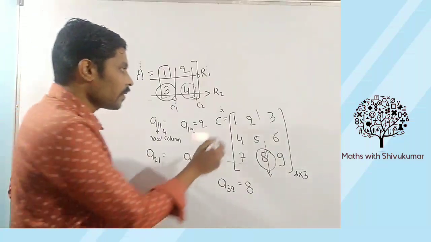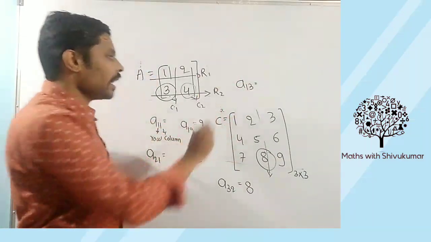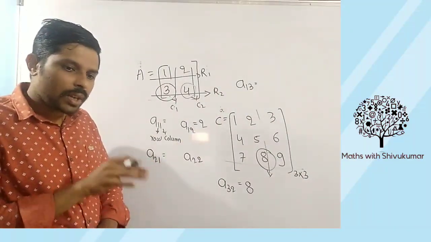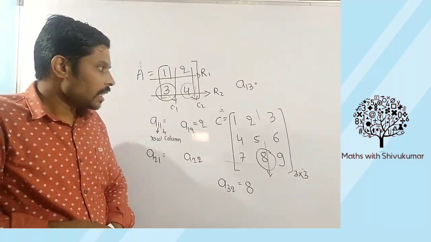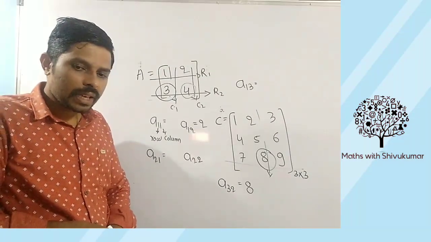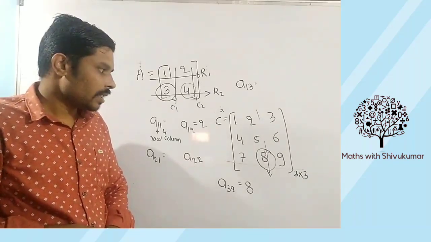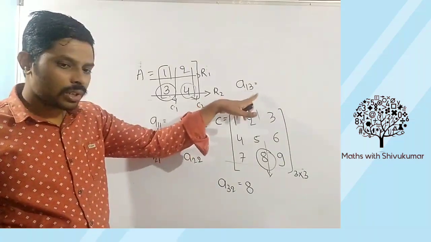So tell me, what is A13 element? A13 means first row, third column. I want first row as well as third column. Veena, wrong answer. Observe properly. Yes, Dhanasri, once again observe. I want first row, third column.